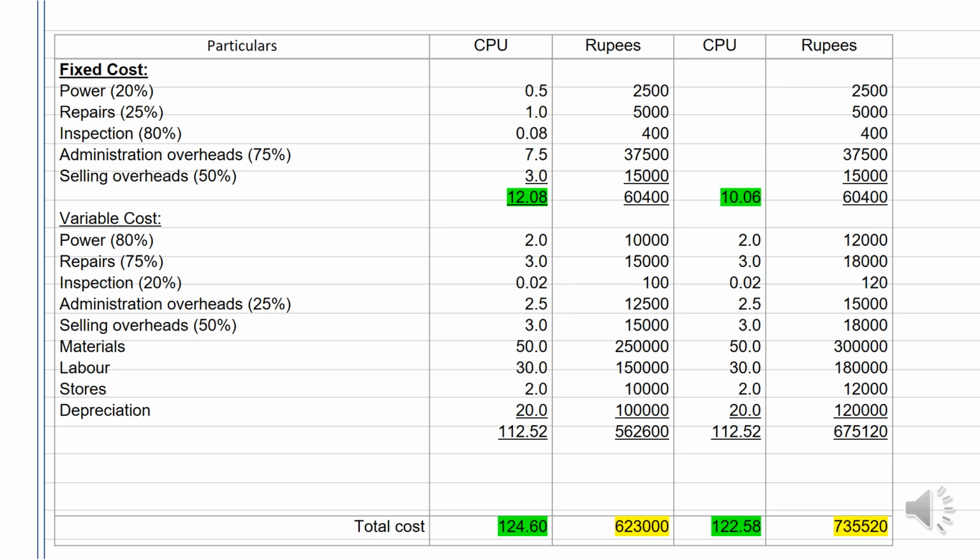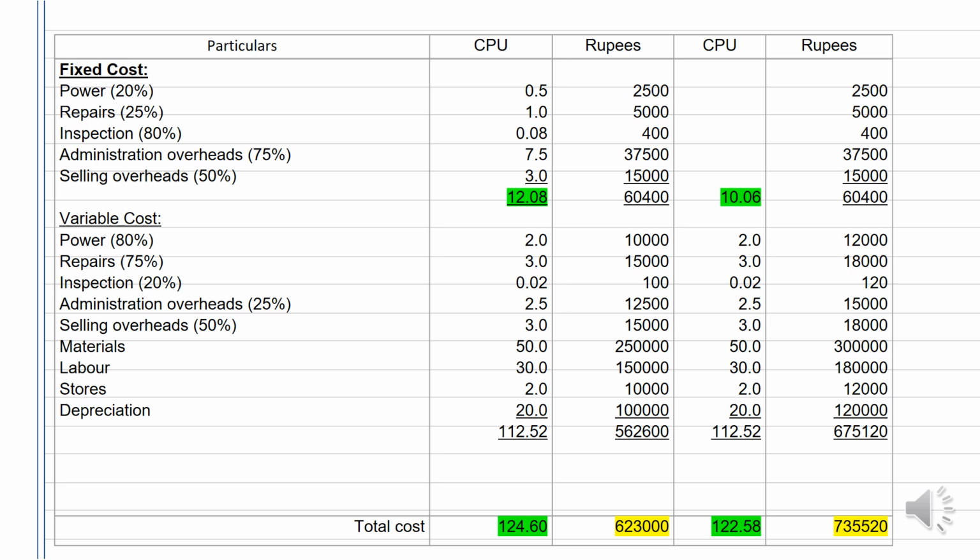Acha, I have not calculated per unit here. That doesn't mean that you have to leave it blank. You must calculate the same. Likewise, variable, I have done everything. So 2 rupees into 5,000 is 10,000. 2 rupees into 6 will be 12,000. Likewise, I have calculated for each one of it.